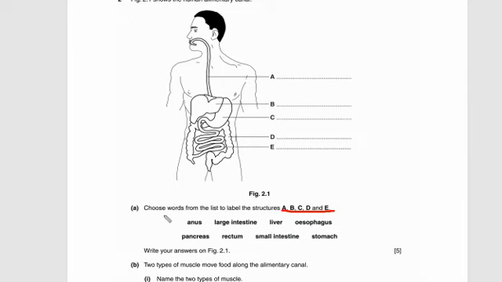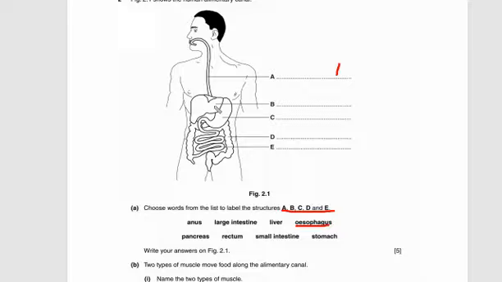So let's solve this. Choose words from the list to label the structures A, B, C, D and E. A is basically the esophagus, or we can say the food pipe or gullet. There we have an option of esophagus, so we're going to write esophagus. We can write the food pipe with a slash as well, but they have already given the option, so we are supposed to choose that. They will definitely check the esophagus, but the purpose of writing the food pipe is so we have in our memory that the food pipe is also named the esophagus.